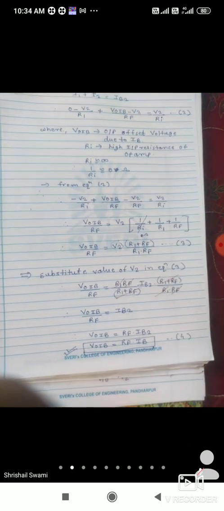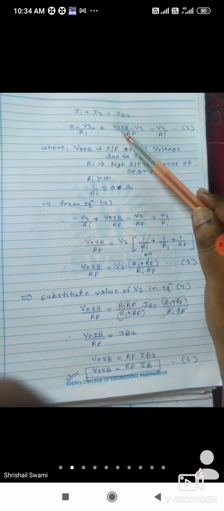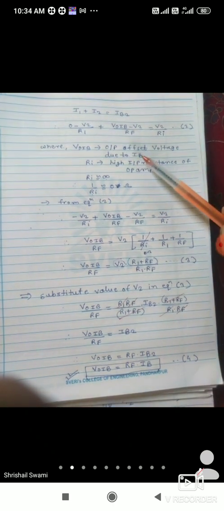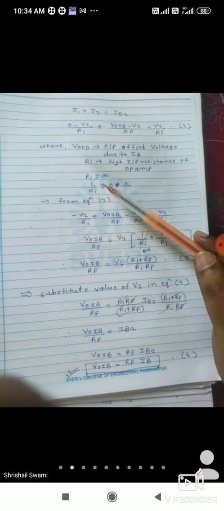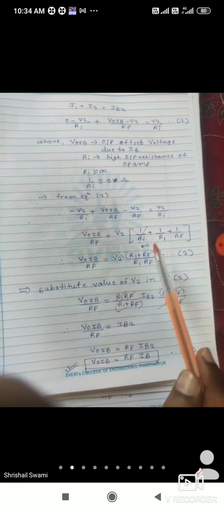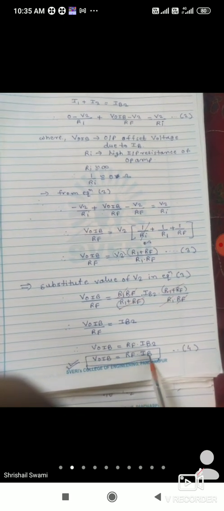This is very important. So has everyone understood this derivation? We applied KCL at node V2, and according to that, by using Ohm's law, we can solve. VOIB is the output voltage due to IB. RI is the very high input resistance, considered infinite, so 1 upon RI becomes 0. We take VOIB on one side and V2 on the other side, take V2 common, and put the value of V2 in equation number 3. Then we get VOIB, the output offset voltage due to the input bias current, equal to RF into IB. So it totally depends on the feedback resistor RF.